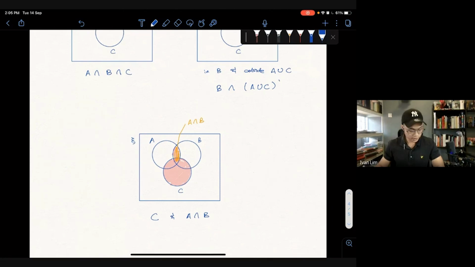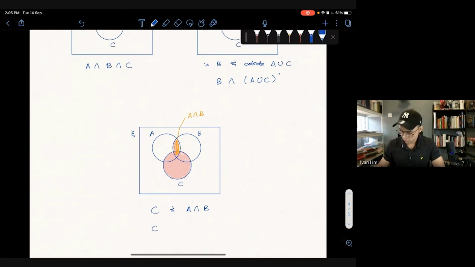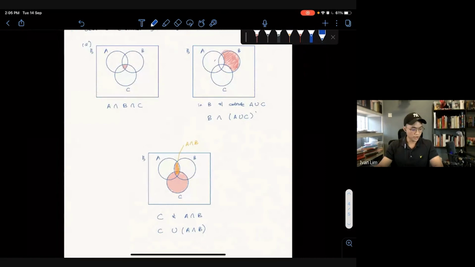So how do we express this? C union A intersect B. Okay, so this is when they ask you to describe the shaded region using set notations. This one might be a bit confusing at first, but go and practice it. When you practice it, then you realize that actually it's all the same. When I was a student, I did this also. I was like, wow, why so complicated?